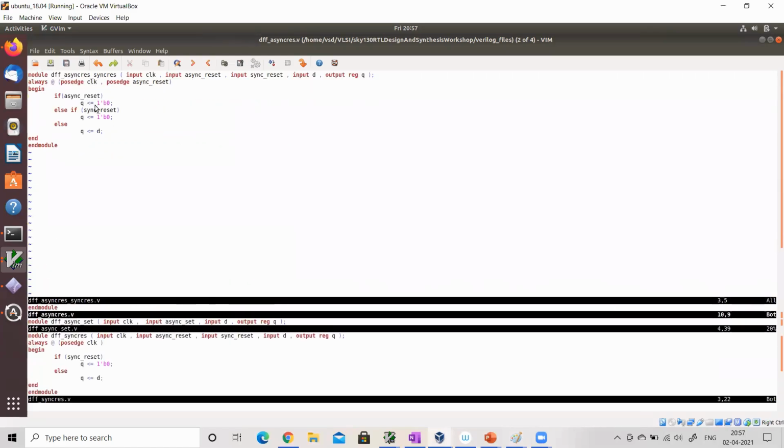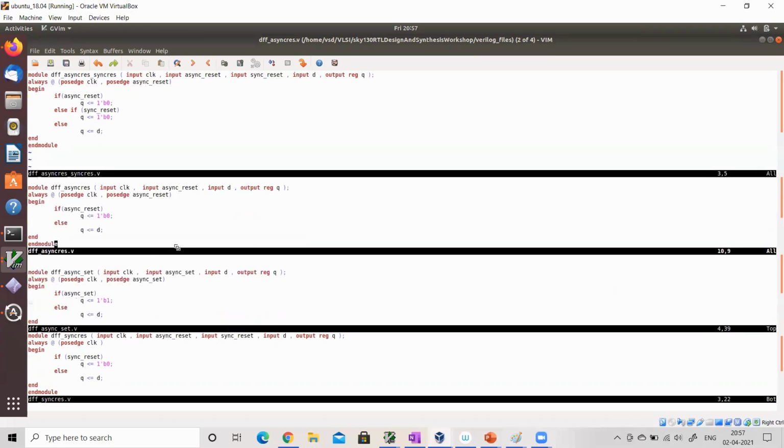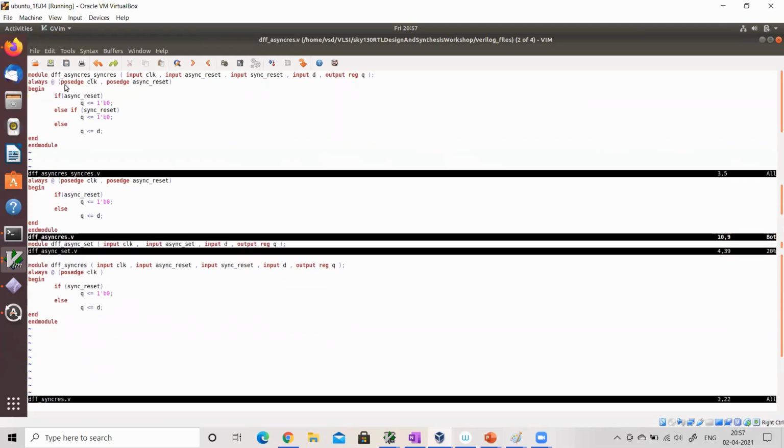See here, this is a flop with both asynchronous reset and a synchronous reset. Look at this code and compare it with this code, please. I will put all the three codes side by side. Please compare it. In this code, I am evaluating the always block upon clock as well as upon asynchronous reset.